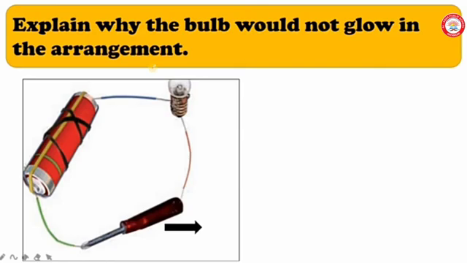Explain why the bulb would not glow in this arrangement. Can you see what the reason is? Yes, there is a screwdriver. The handle of the screwdriver is made up of plastic. And we already know that plastic is an insulator.